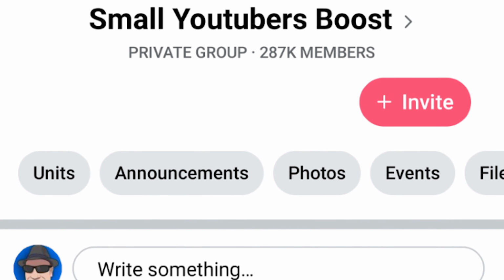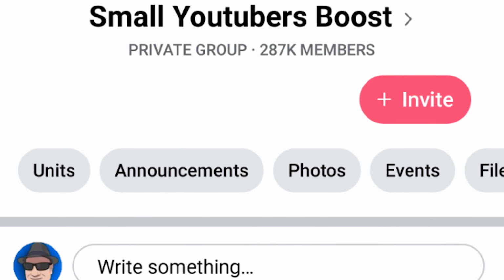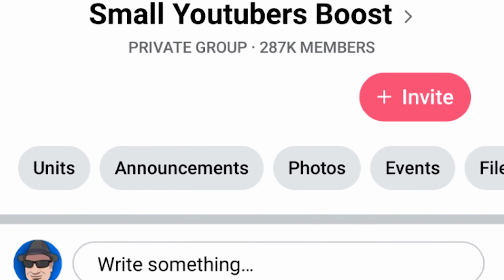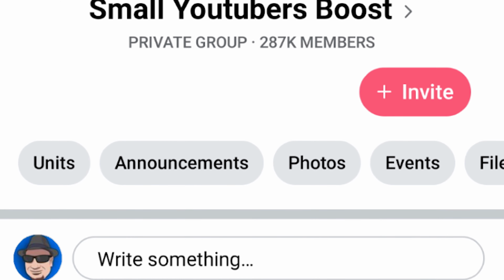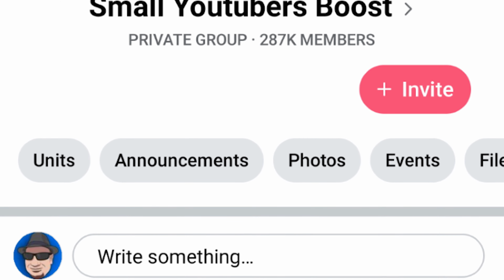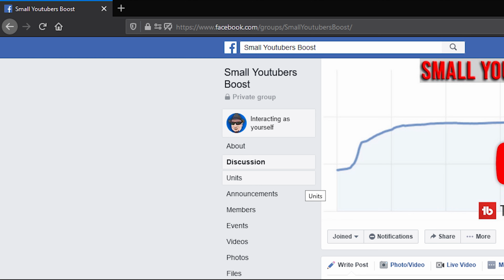Now, the screenshot that we're using here is from an Android phone, but there are various devices and apps in various states of update, so it might not look exactly like what you see here, but it should be in that general vicinity. First, we'll focus on the desktop experience, and then I'll show you how this looks on mobile.